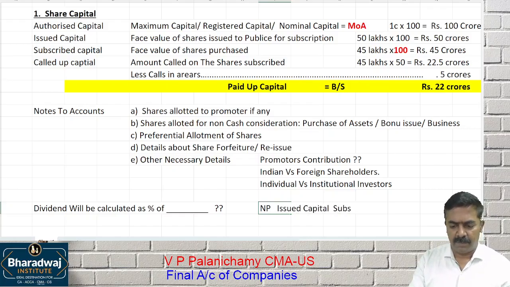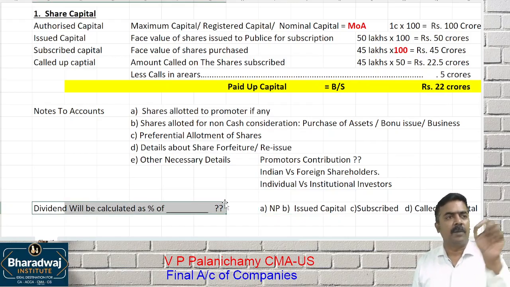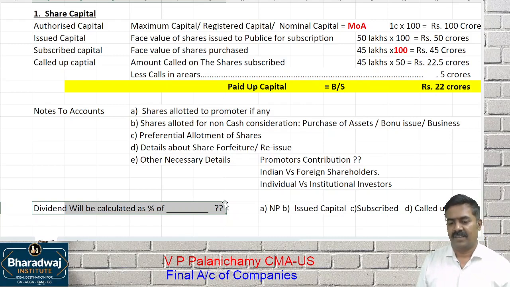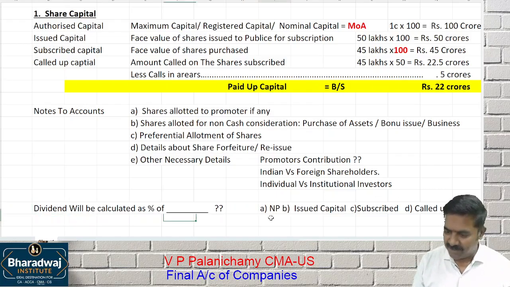Subscribed capital, called up capital. They will give you options, a multiple choice question. Will it be worked out as a percentage of net profit, or as a percentage of issued capital, subscribed capital, or called up capital? When a company is paying dividend to shareholders, on which amount will you apply that percentage? Net profit? It will be calculated as a percentage of, they will make it, the answer is none of these. The answer is E, paid up capital.